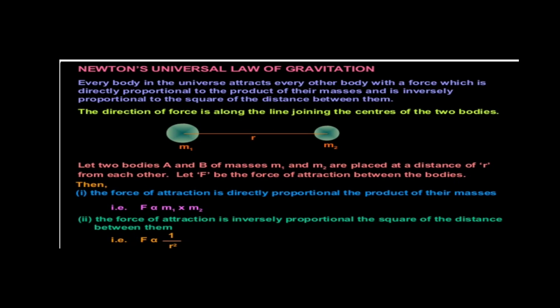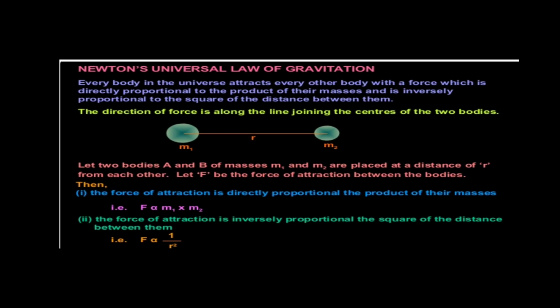Let us see Newton's universal law of gravitation. What did Newton say about gravitation? He said that every body in the universe attracts every other body with a force which is directly proportional to the product of their masses and is inversely proportional to the square of the distance between them. So what does that mean?